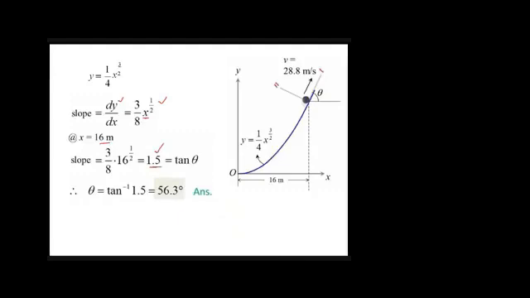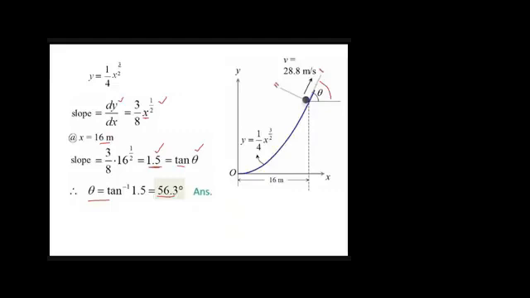Okay, so tangent theta, in other words dy by dx, is equal to 1.5, and we know that dy by dx is equal to tangent theta. So tangent theta is equal to 1.5. If you take theta on one side and tangent on the other side, you get this thing, and you will get this angle. So the first thing is solved, which is basically the angle of velocity with the positive x-axis, right?